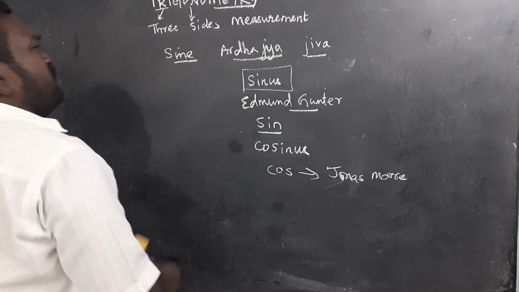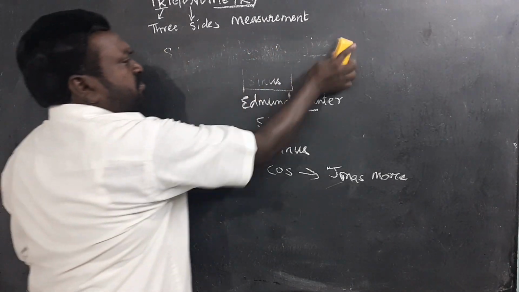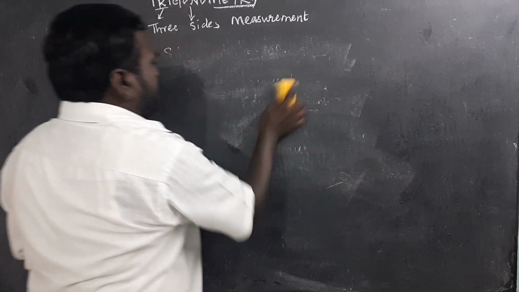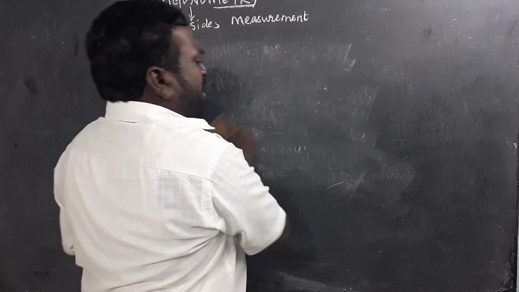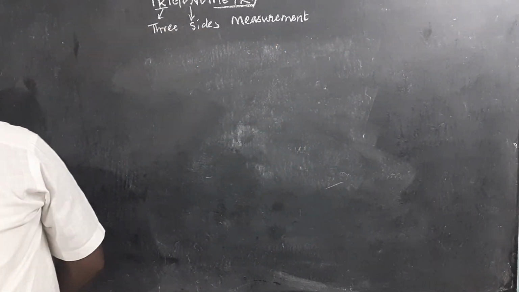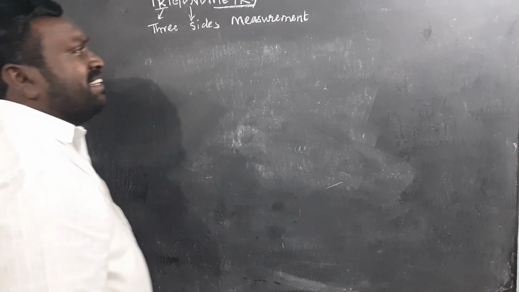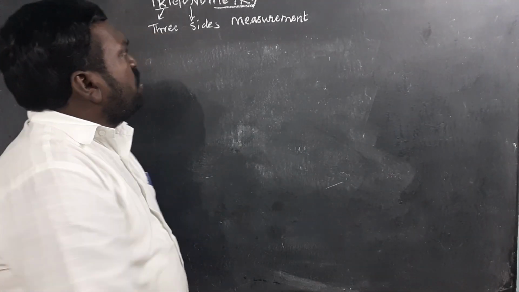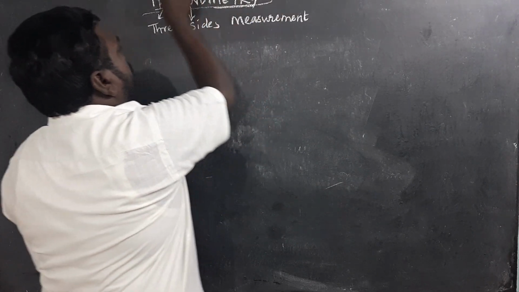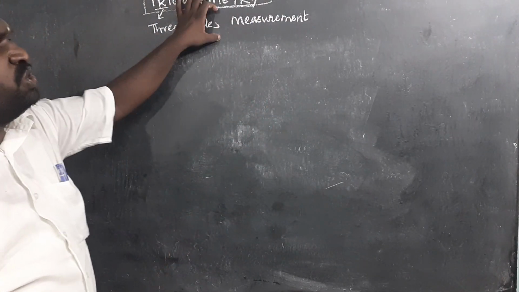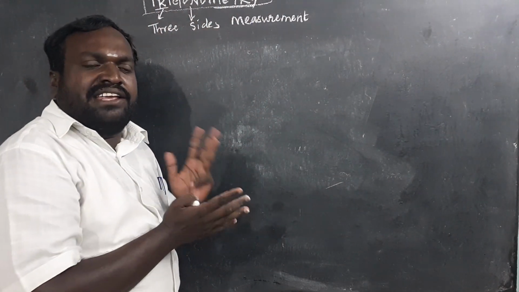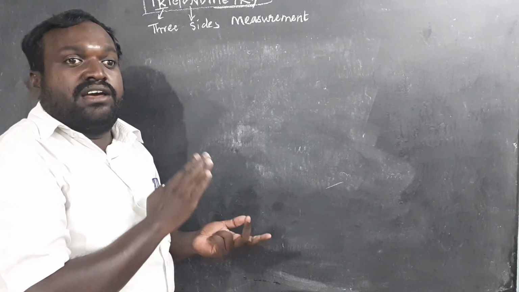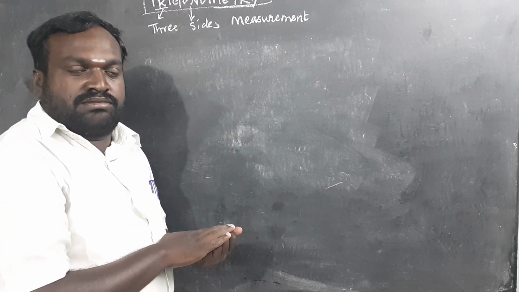So where do we use this trigonometry? Trigonometry is nothing but the triangular measurement of a right angle triangle. It is used in higher engineering and astronomical physics.